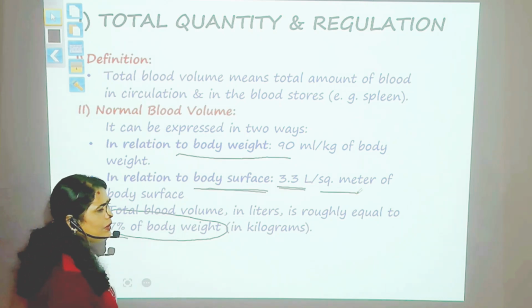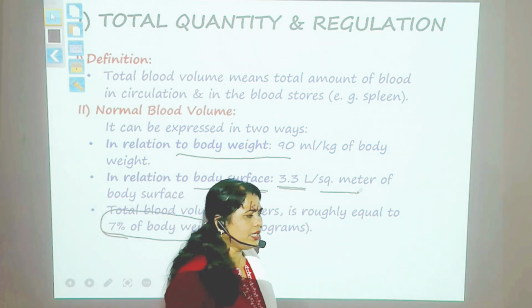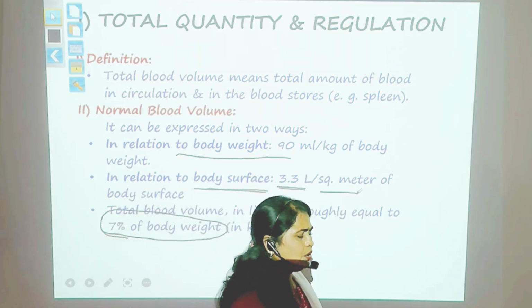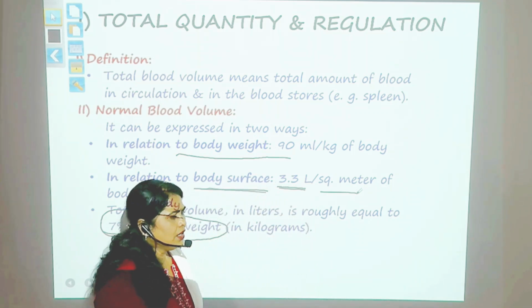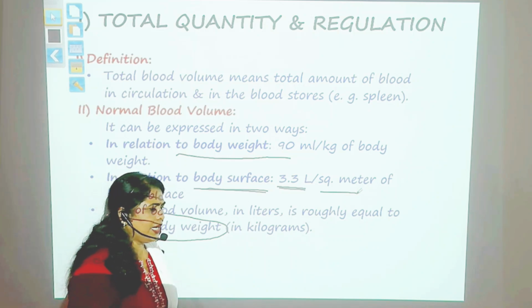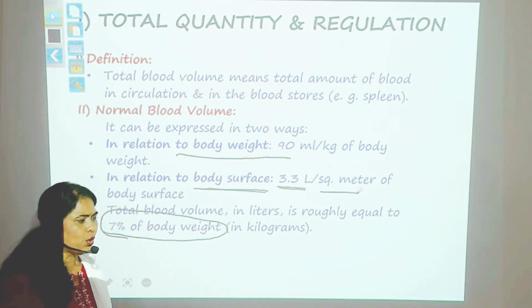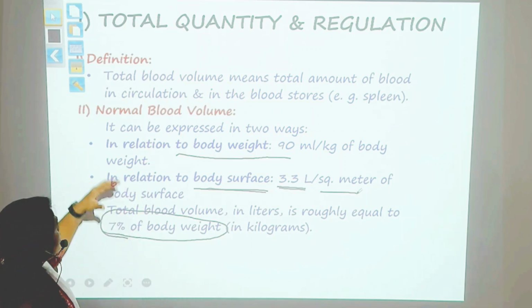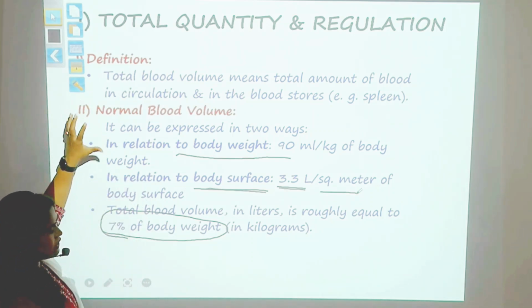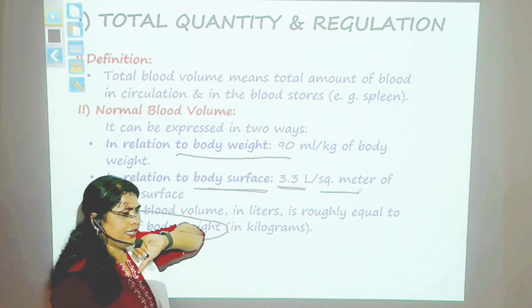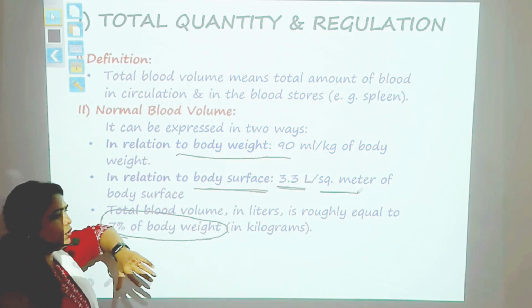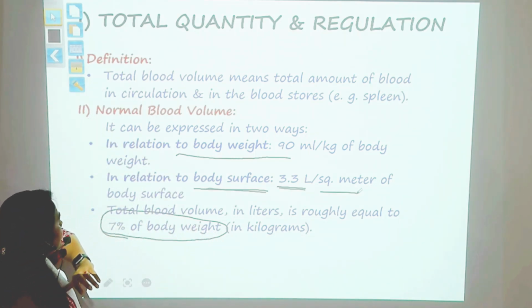So how will you define blood volume? The total blood volume is the total amount of blood in the circulation, as well as the amount of blood which is stored as a reservoir in the spleen.